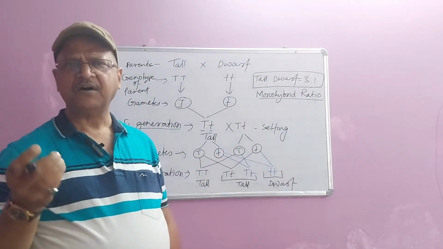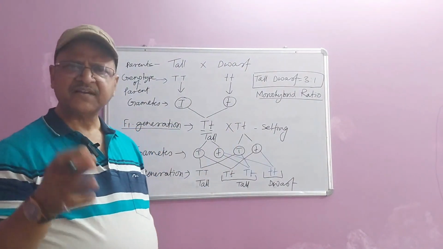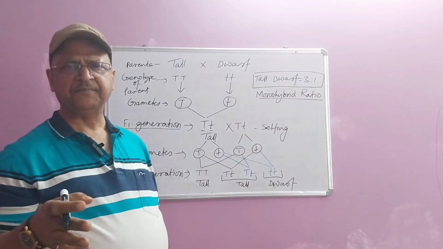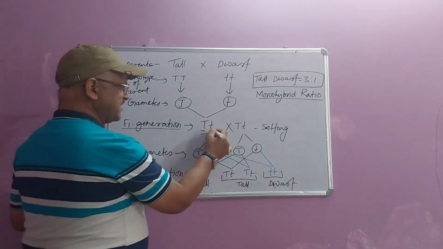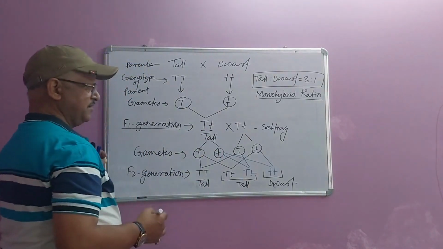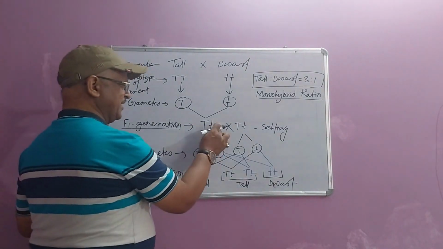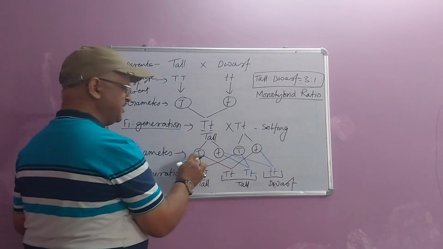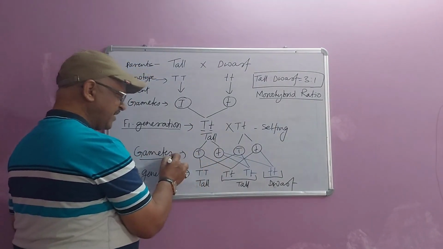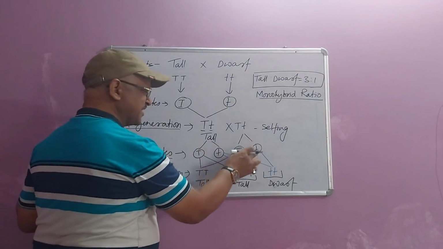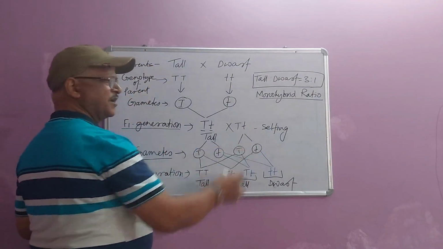This is termed as the law of dominance. The second law of Mendel is the law of segregation. Law of segregation means what? In the F1 generation, both the alleles are present together, but those two alleles get separated from each other at the time of gamete formation, and these gametes fuse randomly with the gametes of other plants.